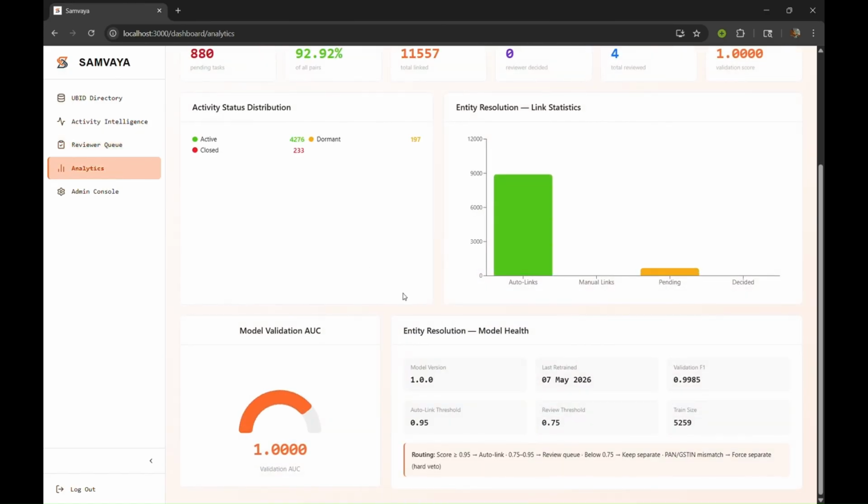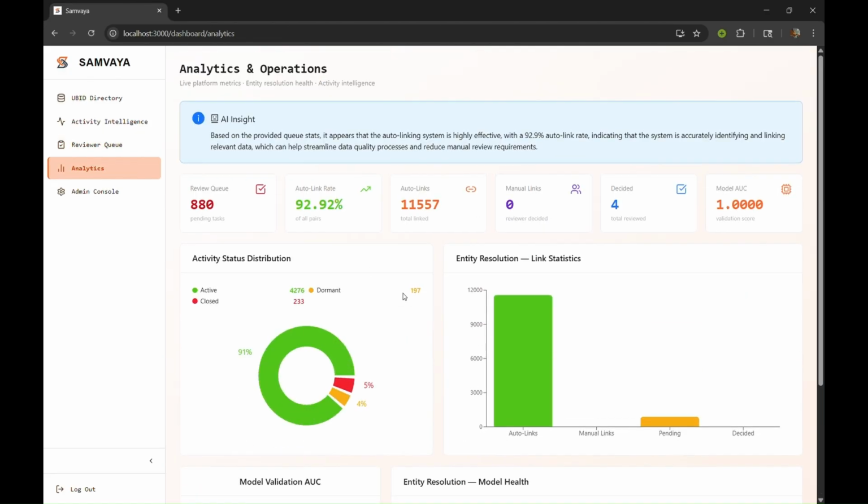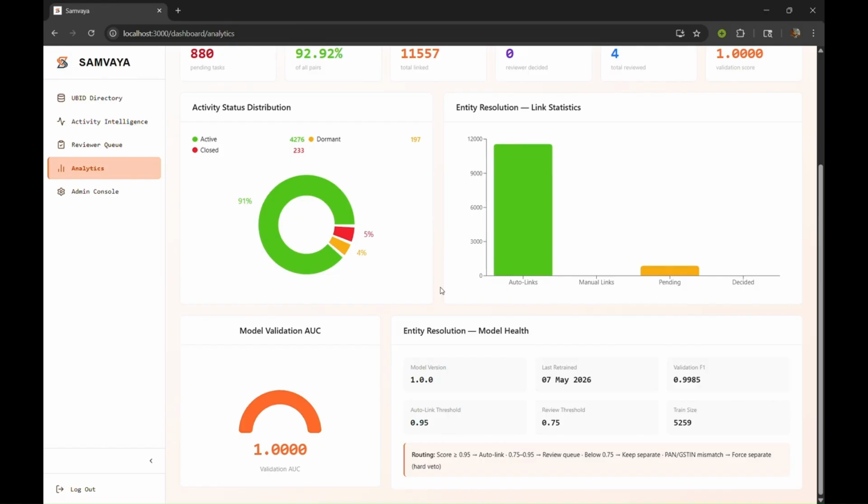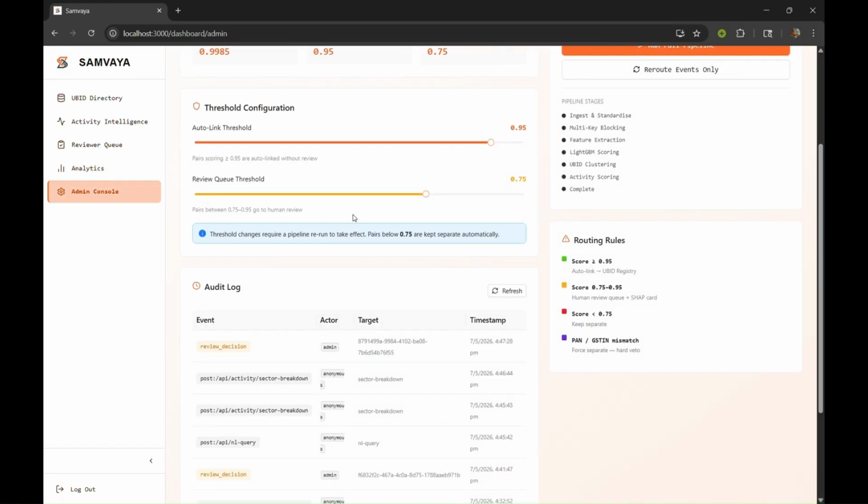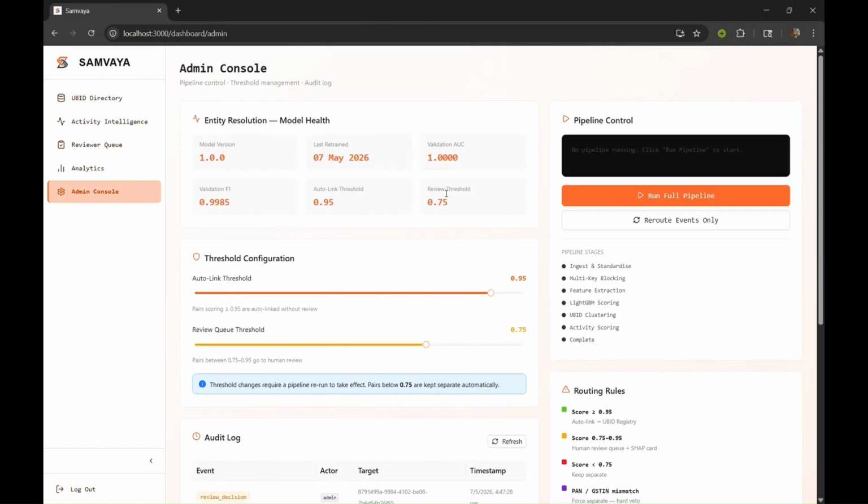Now, the analytics section displays the data for all the businesses across the database. It shows activity status distribution, link statistics, and information about the model. Now, the admin console. Here we can use it to retrain our model using the reviewed queue. Using run full pipeline, it will retrain the model and include the data which was manually reviewed by the reviewer. We can also vary the threshold configuration and adjust the percentages by which we want to link or review.